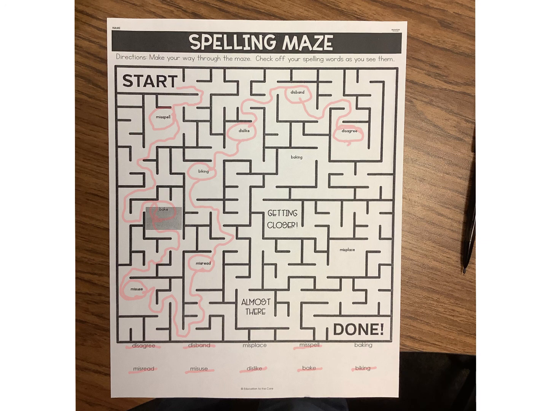Oh, I wonder how I can get out of here. I must have to go this way and then up and around. Oh, and I'm coming to the word baking. Baking has an ing ending. That tells me that I had to take off my silent E. Baking. I'm going to cross off the word baking.